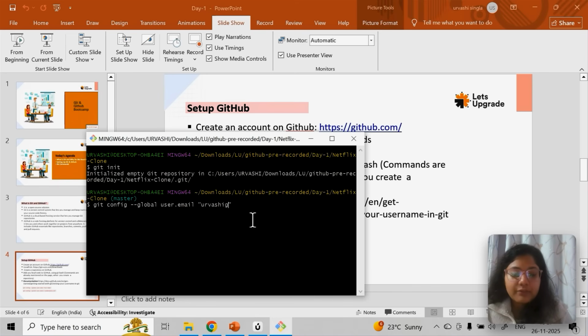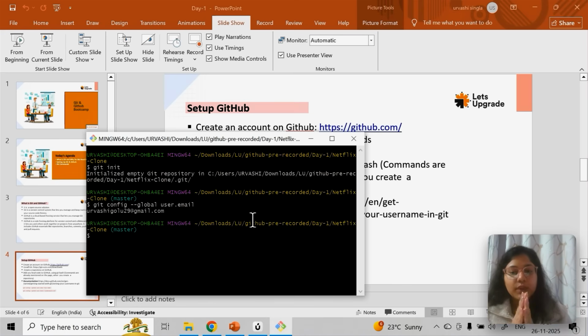I must have messed up some spelling like this while demonstrating to other students in one of my lectures, and that impacted my deployment. So you just need to run it and press enter. Once you press enter, this configuration is done. Also, if you want to confirm that the configuration is correct, you can run the command up to here and press enter. Initially you have to put the email, but I have already added the email, so I'm just going to check.